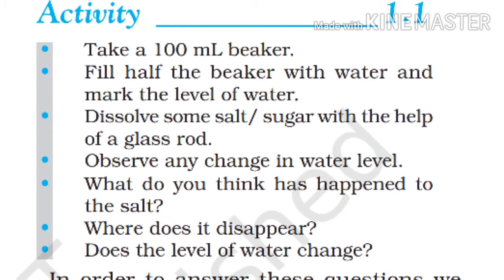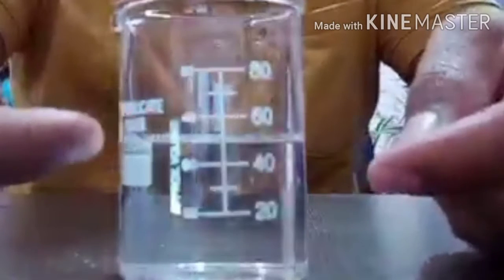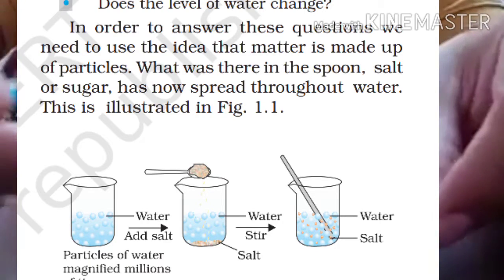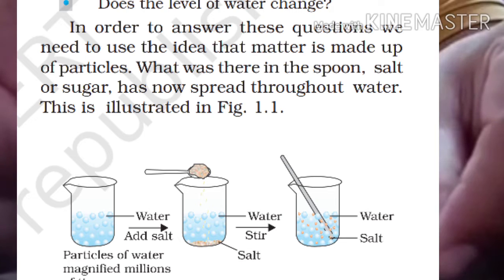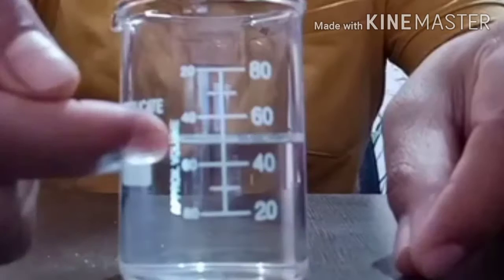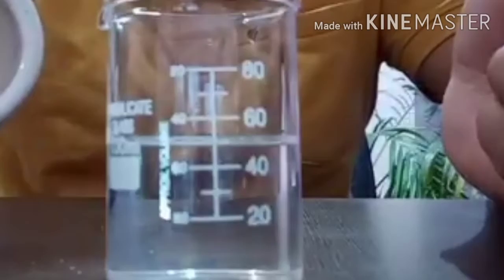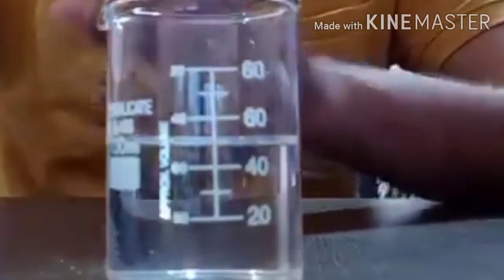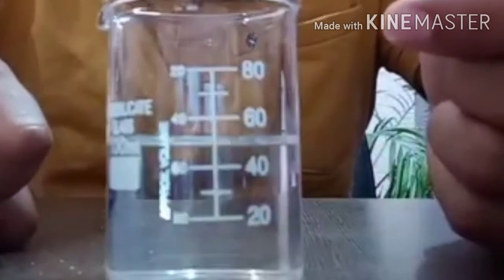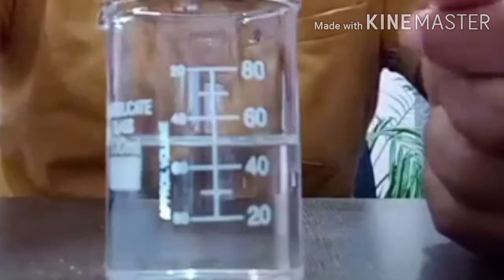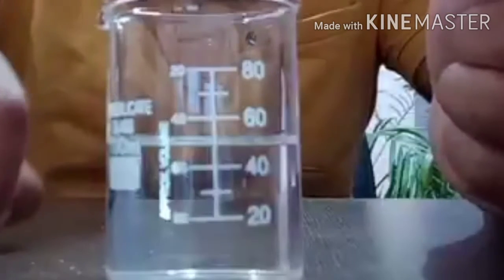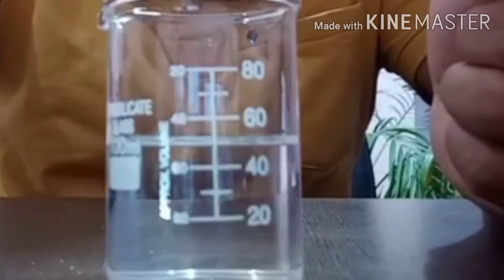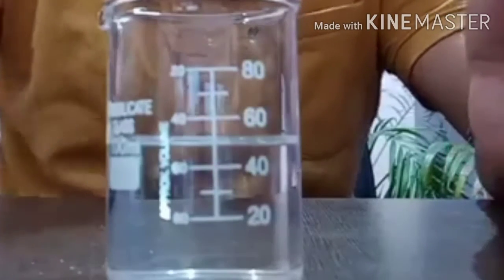In this activity we have to take a 100 ml beaker and fill it half with water, and then drop in 1 or 2 spoons of salt or sugar. After dissolving the salt or sugar, if there is an increase in the level of water, then we can say that water is composed of a block. But if water is composed of the smallest particles, meaning there is space between the particles, then the water level will not increase.